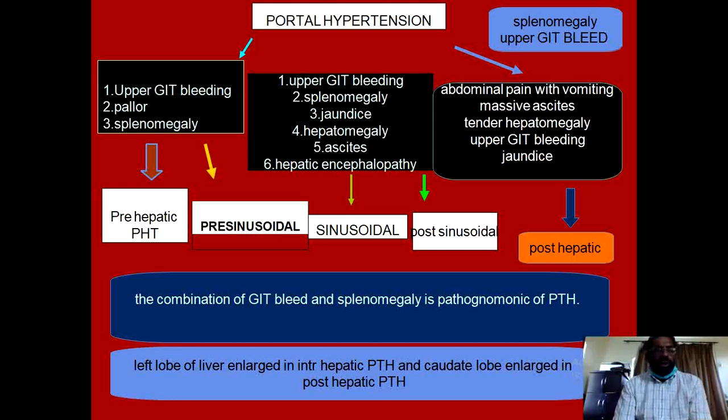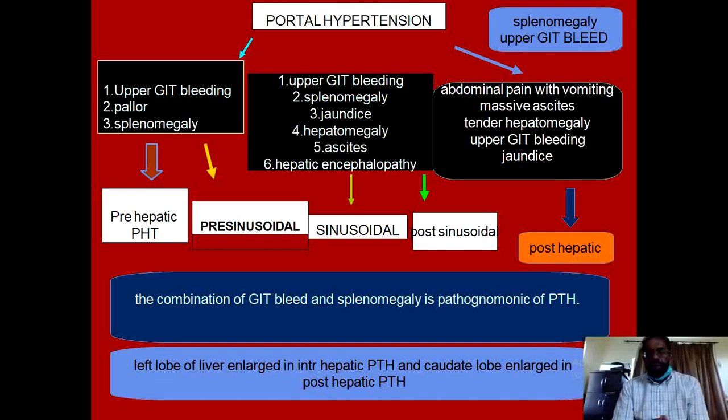prehepatic portal hypertension, bleeding is a common feature, and these patients usually show features of anemia and pallor. In cases of intrahepatic portal hypertension, where the problem is either in the sinusoids or post-sinusoidal, in addition to splenomegaly and the upper GI bleed, these patients also show additional features like hepatomegaly, abnormal liver functions, jaundice, ascites mild to moderate, and then they commonly show features of hepatic encephalopathy.